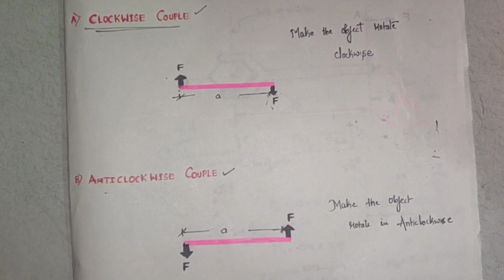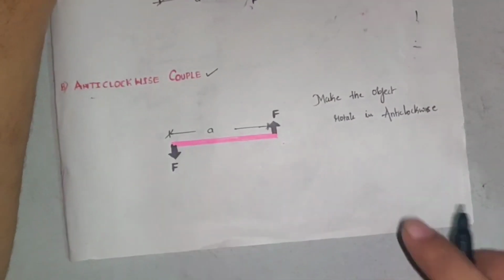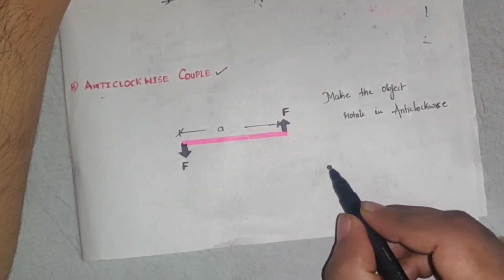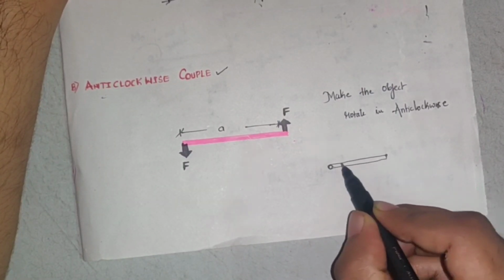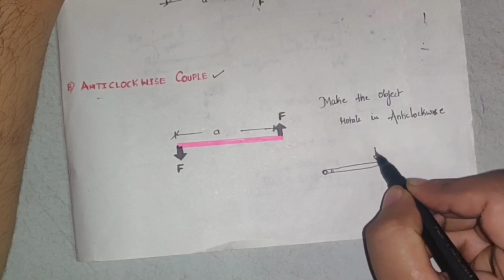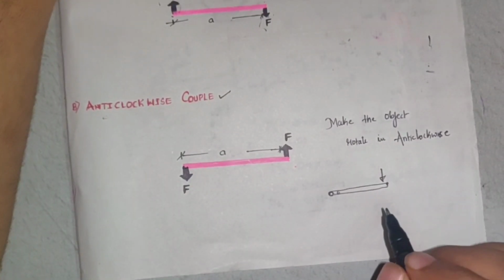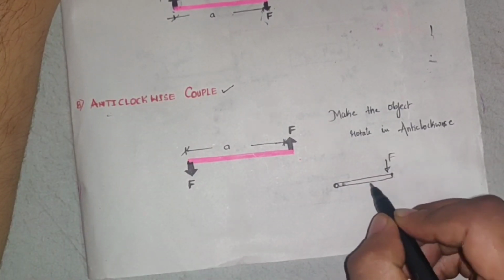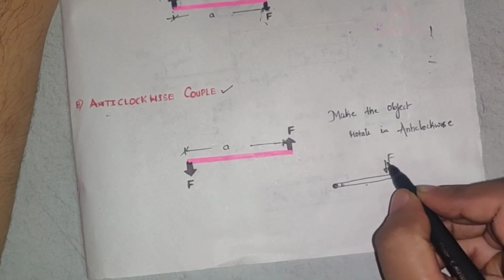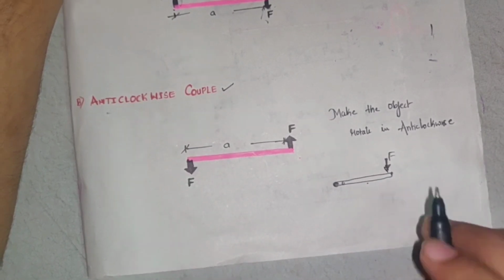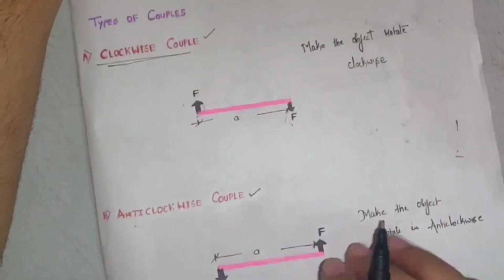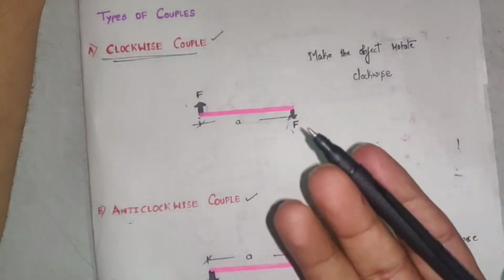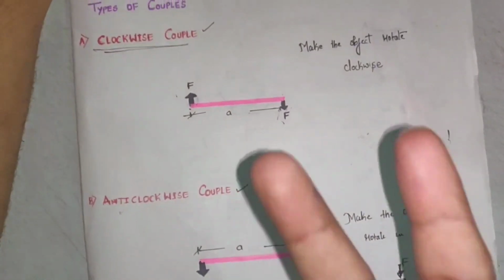Now some of you may have a question about what is moment and what is couple, and how they differ from one another. Moment is a rotational effect produced by a force on the body about a particular point. So only one force is sufficient to cause the rotational effect. Whereas for a couple to form, the word itself says the forces required are a minimum of two.